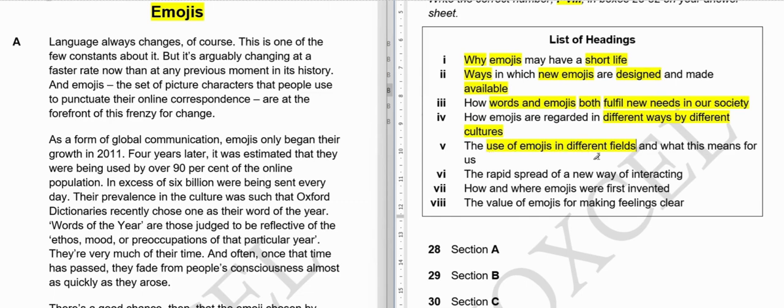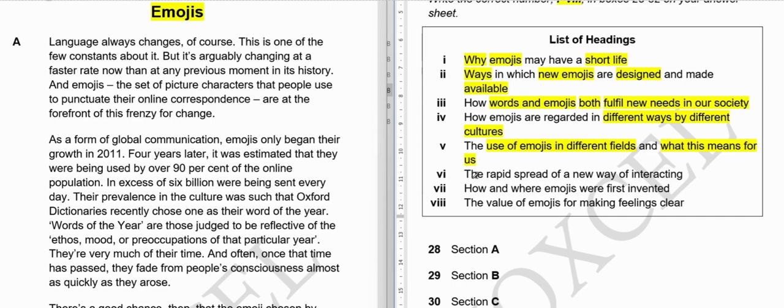They will not write various fields, they may even give you 2 or 3 names of different fields, and what this usage means for us. So whatever these two pieces of information are given, we will mark that paragraph with option number 5.